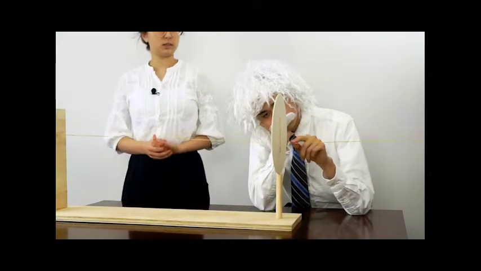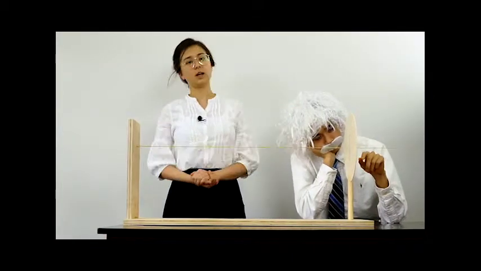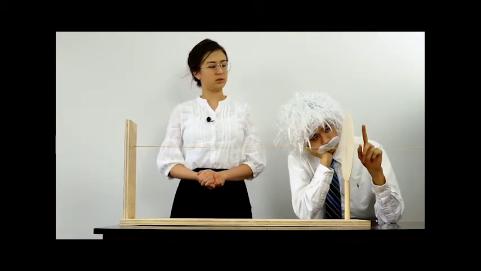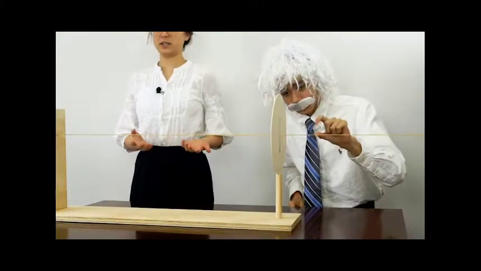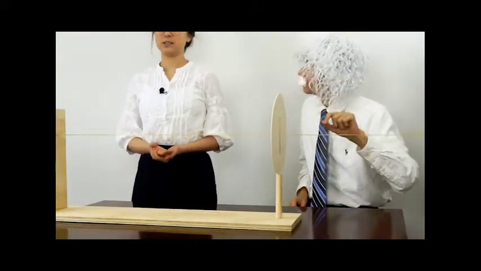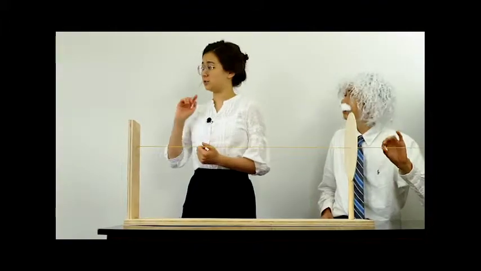If we pluck it so it produces vertical waves, you can see that it easily passes through this vertical slot right here. And if we pluck it so it produces horizontal waves, you can see that it cannot pass through the vertical polarizer. It's the same with light. So let's get back to our experiment.